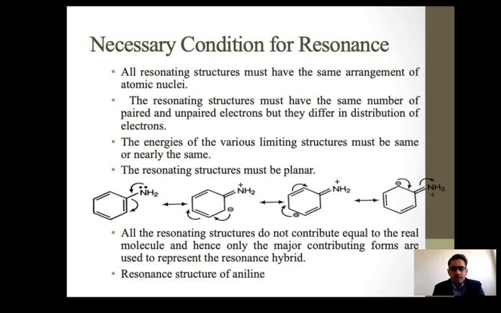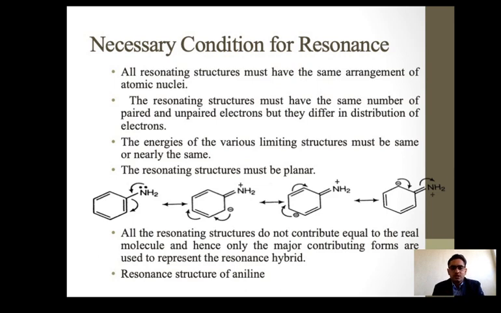The overall total electrons: here 6 pi and 2 non-bonded, total 8 electrons. Here also 6 pi and 2 non-bonded, here also, and here also. All the resonating structures must have the same number of bonded and non-bonded electrons.